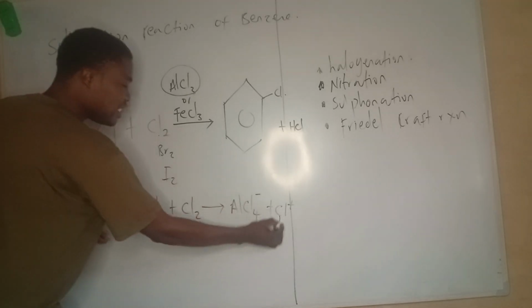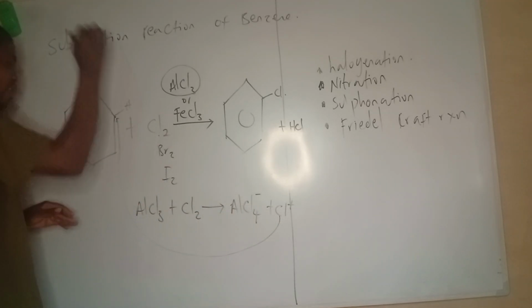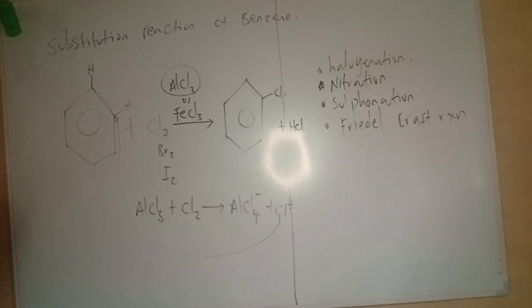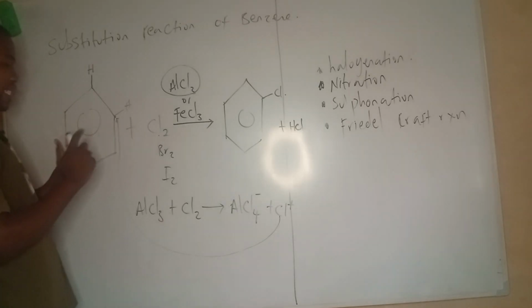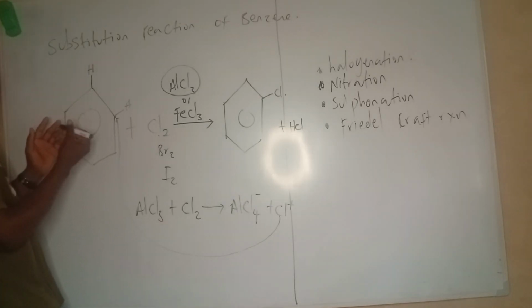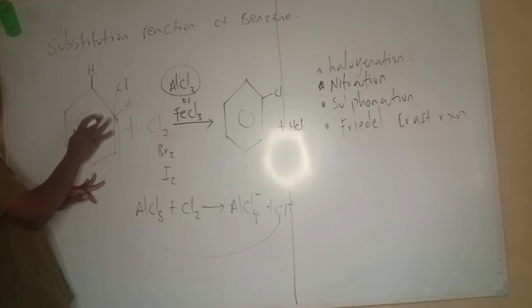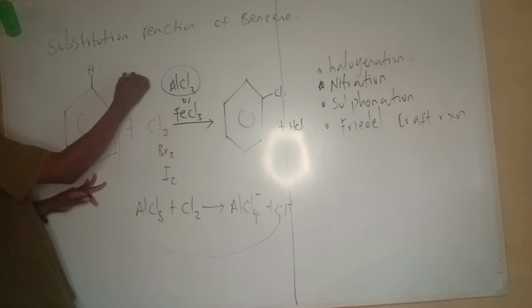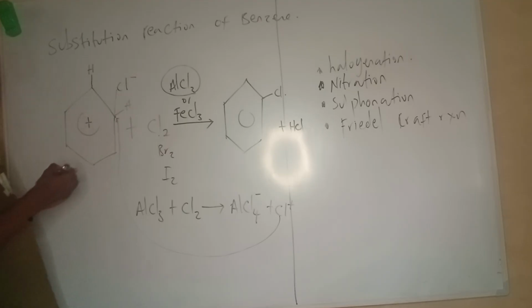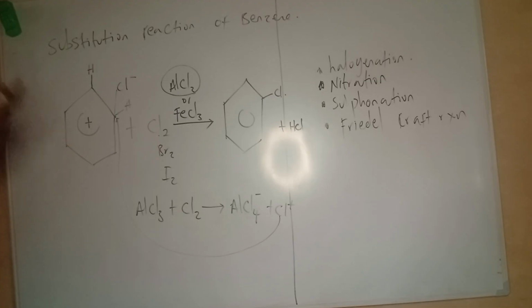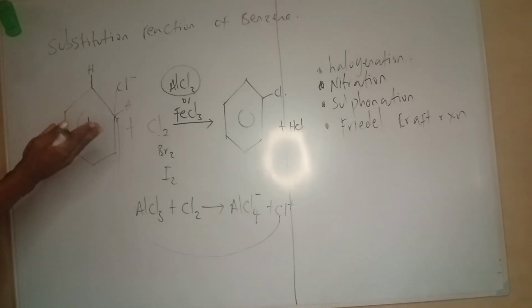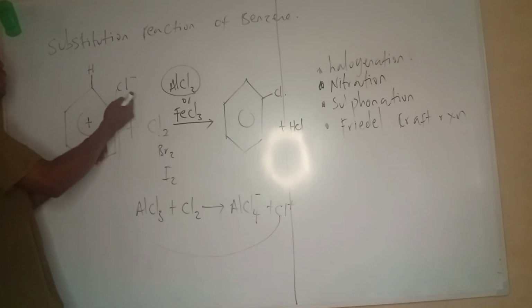After this guy attacks the ring, as an intermediate product I'm going to have something like this, with Cl attached and the ring positive. Remember, benzene prefers substitution or any reaction that will preserve the aromaticity, the benzene ring. So in order to come back to this state, it has to eliminate this hydrogen.